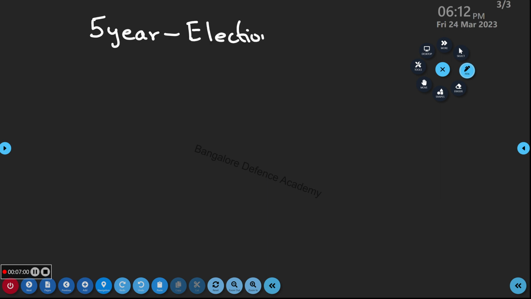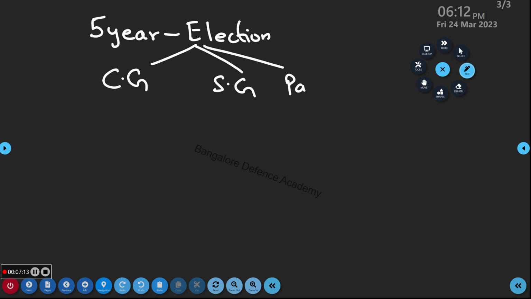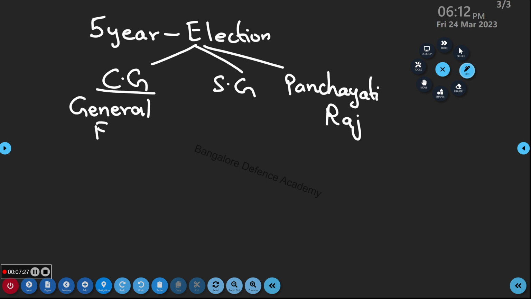There are three types: central government, state government, and Panchayati Raj. Central government, this is referred to as the general election. State government, that is the state election: Tamil Nadu Chief Minister election, Karnataka, Orissa, West Bengal. Panchayati Raj happens in the particular state.